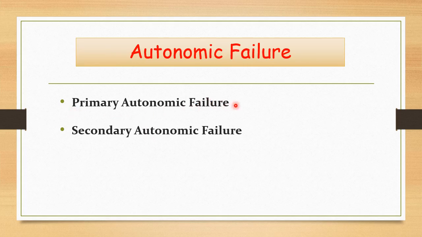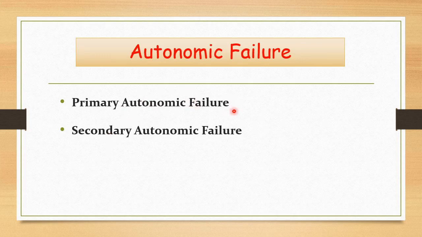So primary autonomic failure means it is a type of idiopathic failure, meaning there is no other secondary reason here. Either it may be due to injury to the sympathetic or parasympathetic nervous system directly, or it may be a direct lesion of that autonomic nervous system. No any secondary cause. Okay.